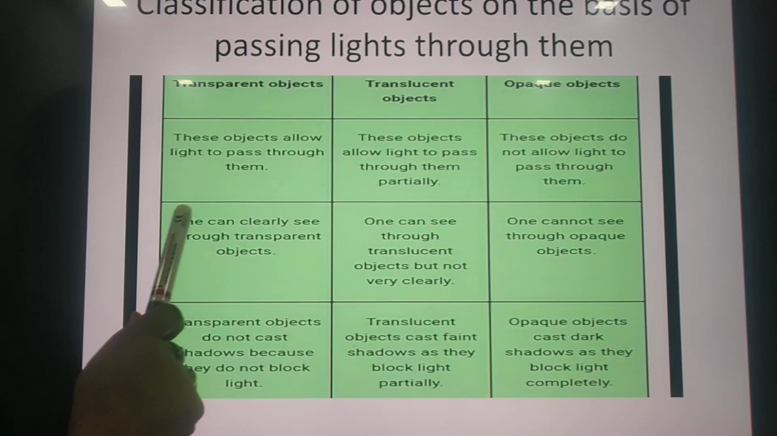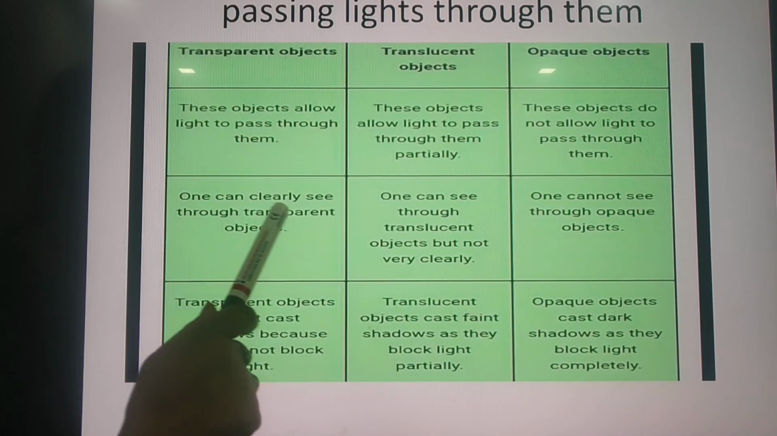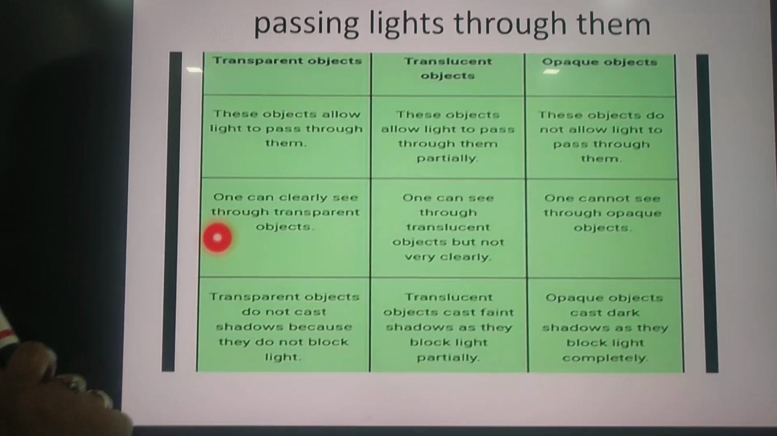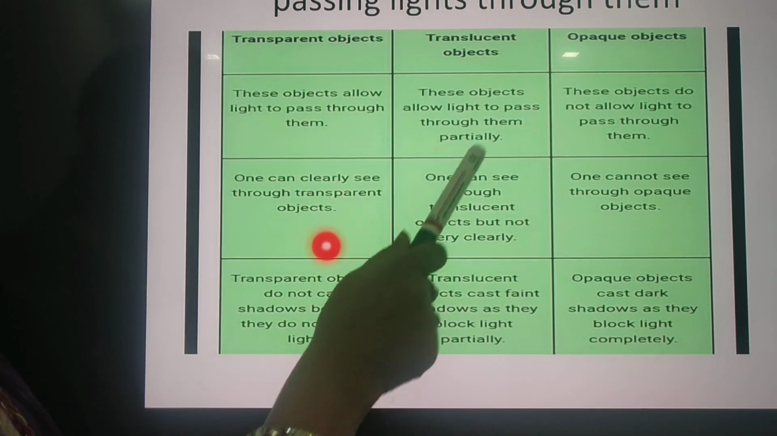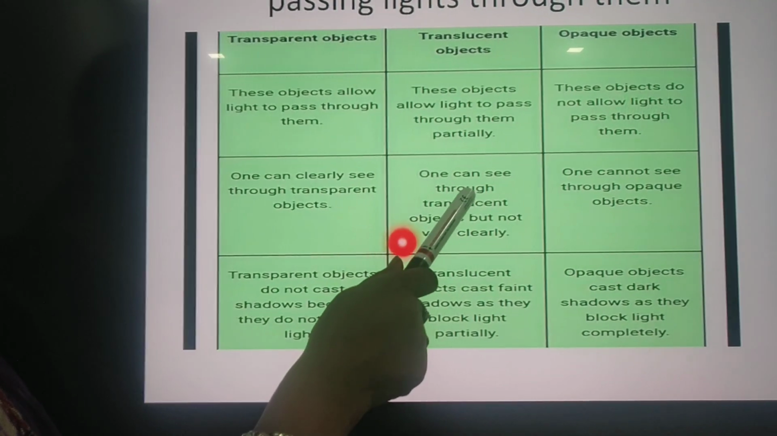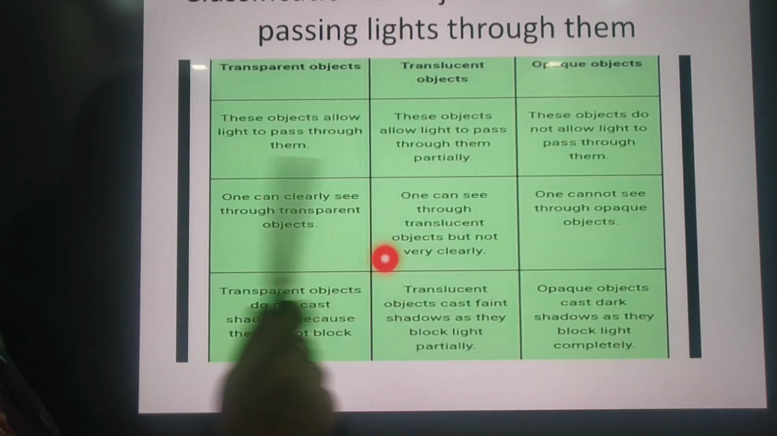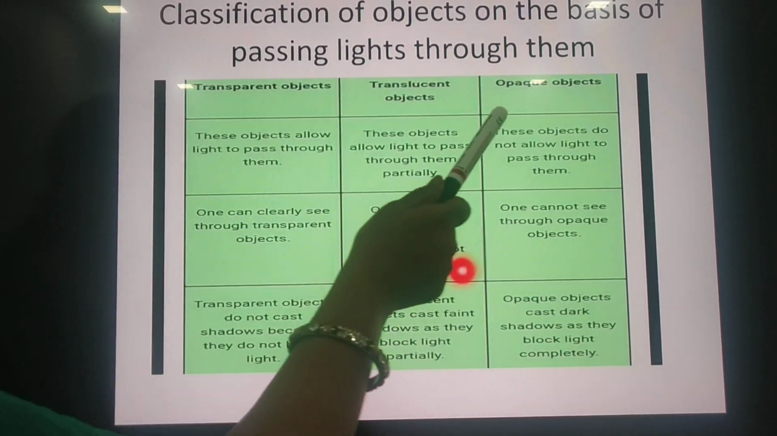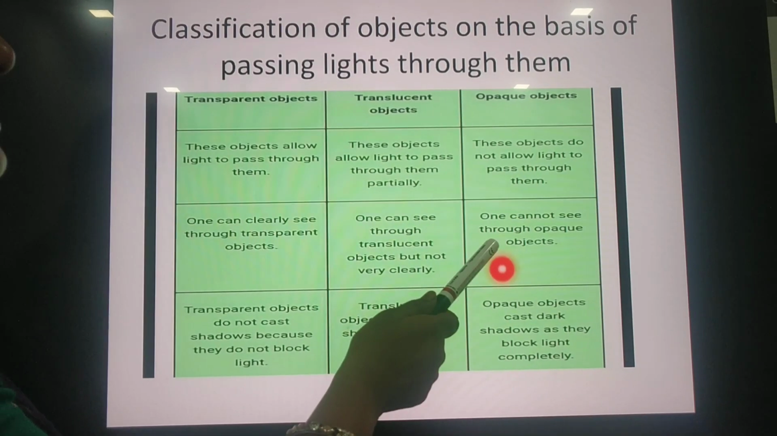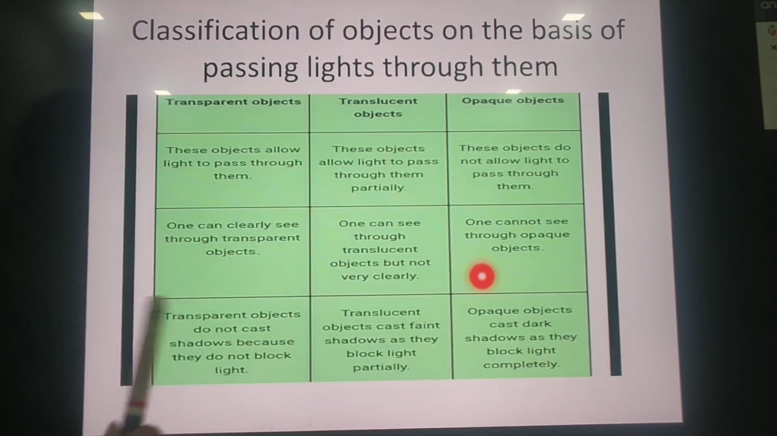The second thing, one can clearly see through a transparent object. And in a translucent object, one can see through it but not very clearly. And in an opaque object, one cannot see through it.